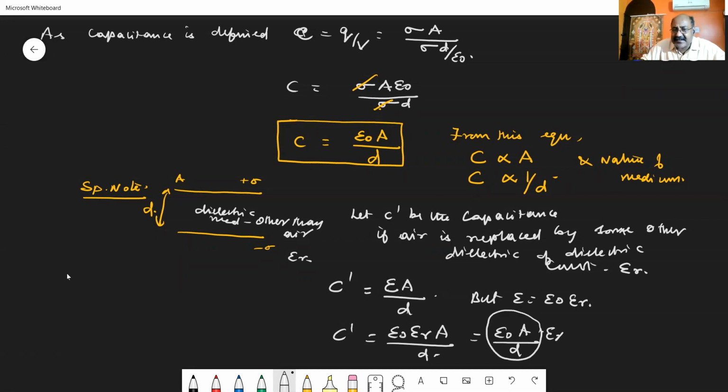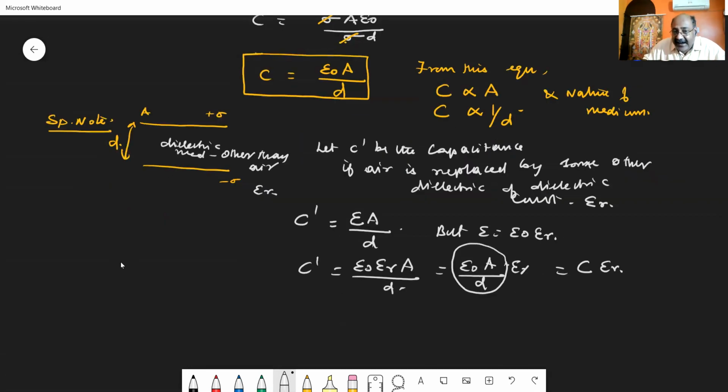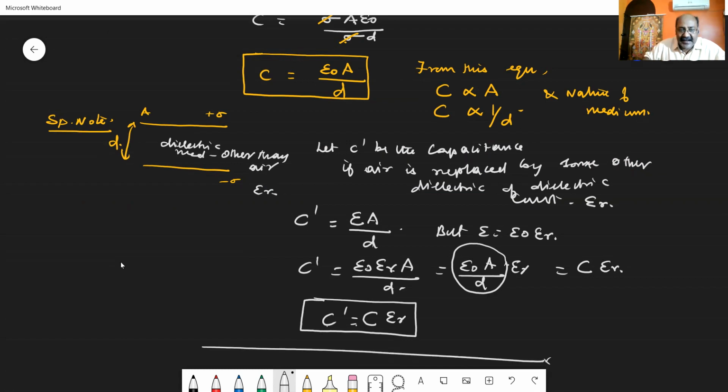All these quantities are considered to be C, the capacitance of the air medium. So it is C times epsilon r. So what happens when you introduce a dielectric with the dielectric constant epsilon r? The new capacitance C dash is equal to epsilon r times C, that is, C multiplied by the dielectric constant. This is the expression for the capacitance of the capacitor with some other dielectric which is replacing air.